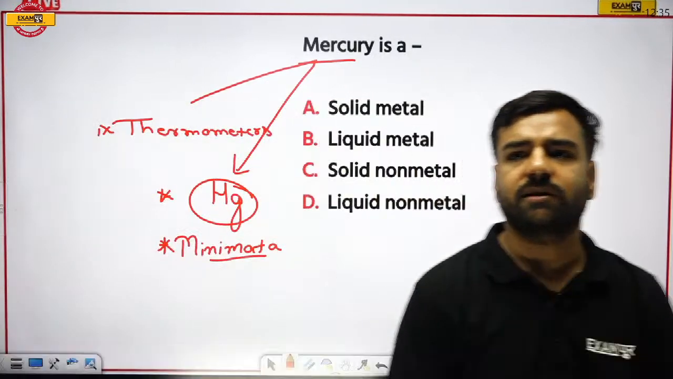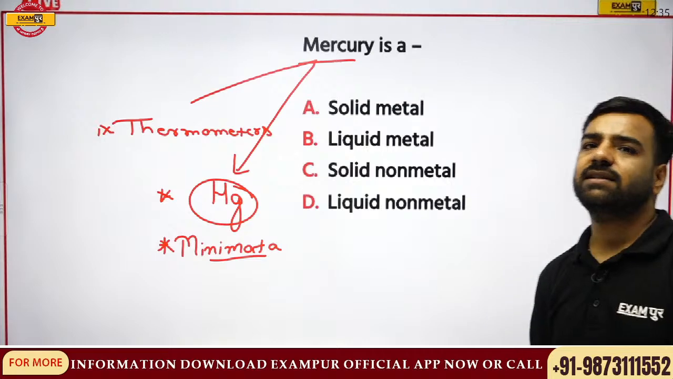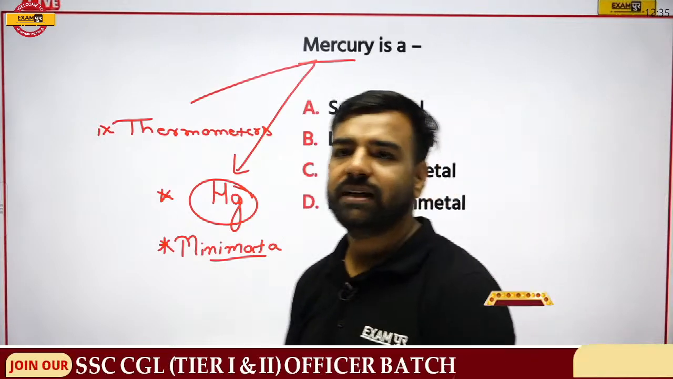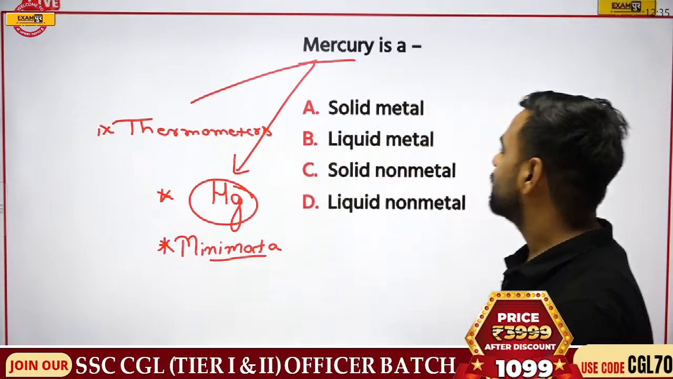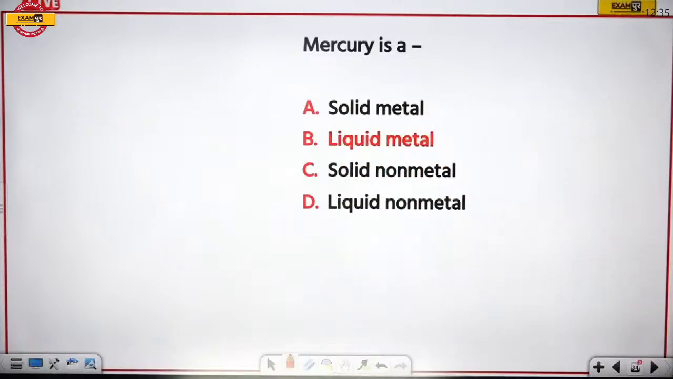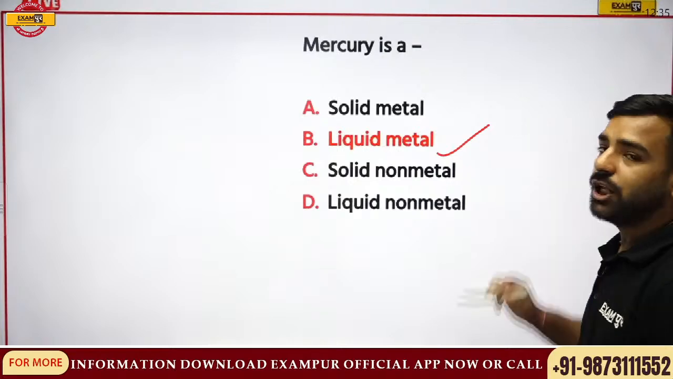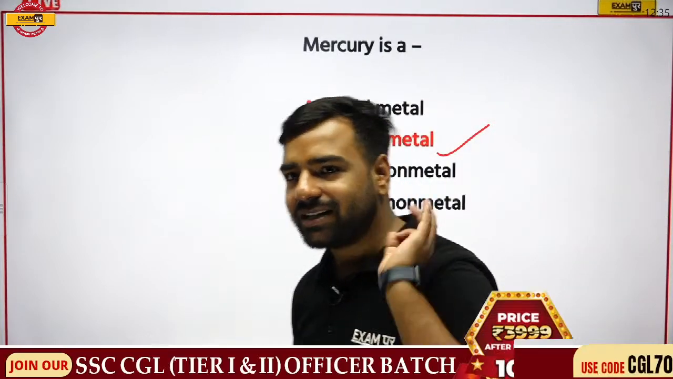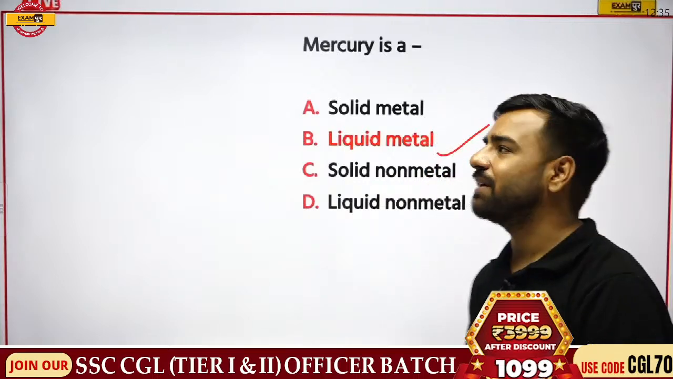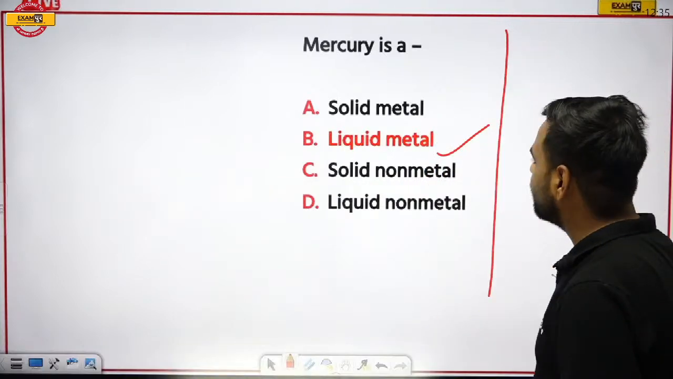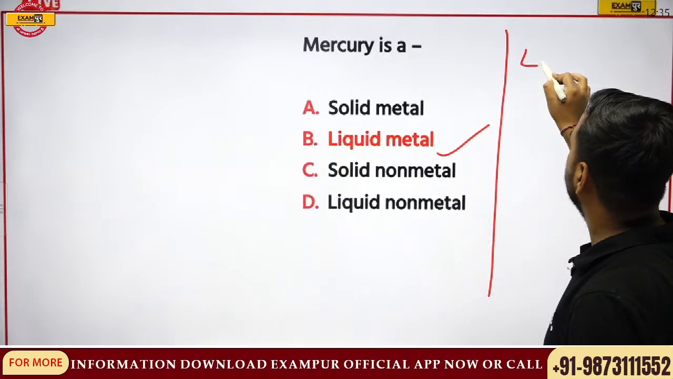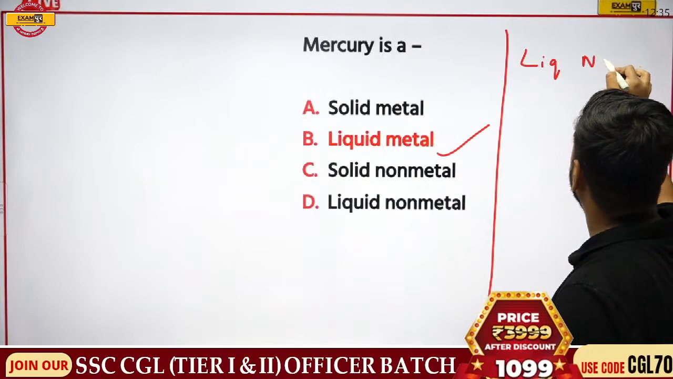But what about this answer? Wasim has given the answer, so it would be B, that is, it is a liquid metal. That's true. So the correct answer is option number B, that is liquid metal, right? Now my next question is, let's see who gives this answer, will it be Wasim or Vikramaditya? Now the question is changing, and my question is, which is that particular liquid non-metal?